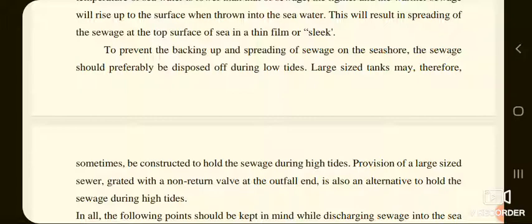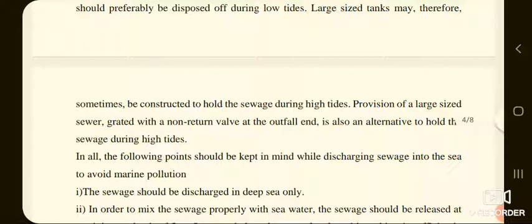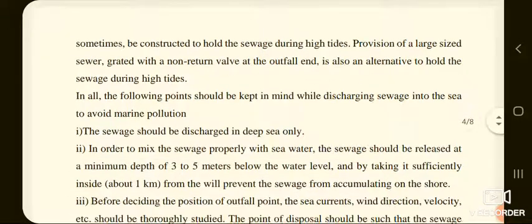For this, large size tanks may therefore sometimes be constructed to hold the sewage during high tides. Provision of a large sized sewer grated with a non-return valve at the outfall end is also an alternative to hold the sewage during high tides.